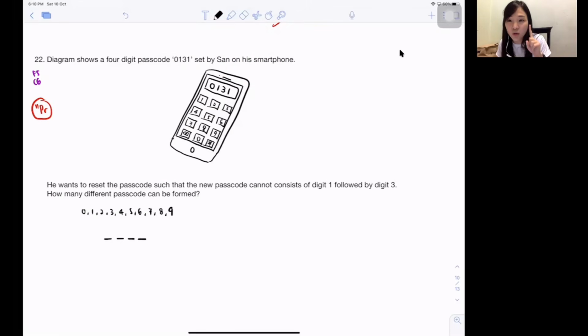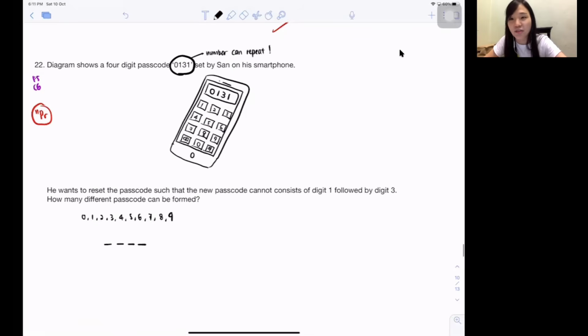For this question, you must be aware of one thing. You know what is that? They purposely tell you 0131. You know what 0131 means? It means that the numbers can repeat. This is so important. Because usually they never say, right? We always assume cannot repeat, because once 0 comes out already, it cannot come out a second time. Like a word, once B goes inside already, there is no second B. But this one, because they put 0131, do you realize the 1 repeats? So this passcode can repeat numbers, and a password can repeat numbers also quite normal, right? So can repeat numbers, very, very important thing, okay?